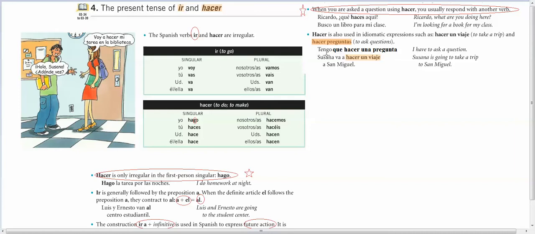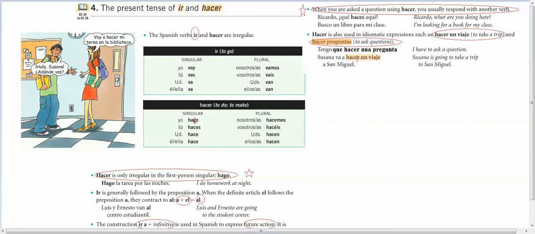Okay. Y hacer is also used in idiomatic expressions such as hacer un viaje and hacer preguntas. And an idiomatic expression just means, you know, it sounds a little funky. It's not what you would normally think. You just have to remember that these particular verbs are used to express this type of idea. So hacer un viaje, to take a trip, and hacer preguntas, to ask questions.